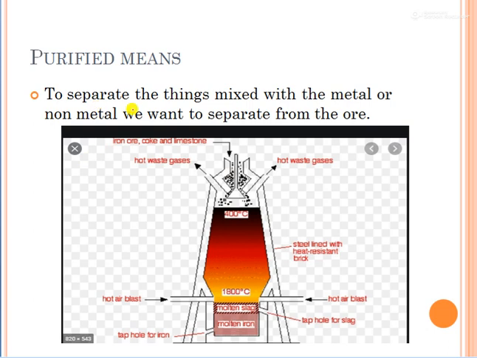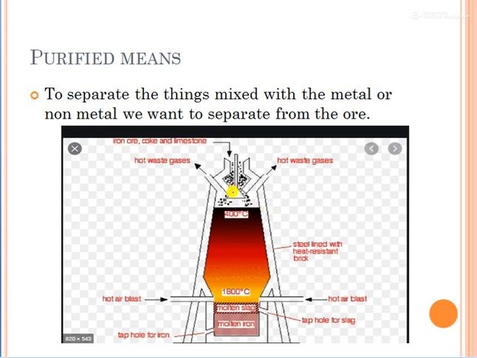Purified means to separate the things mixed with the metal or non-metal we want to separate from the ore. So whatever is of our use we will take and keep, and whatever is not of our use we will remove it. So this is